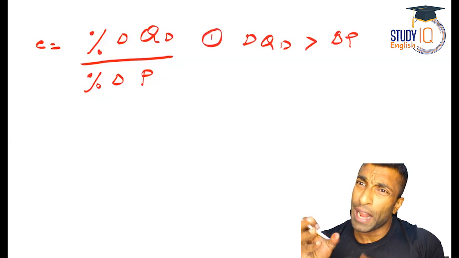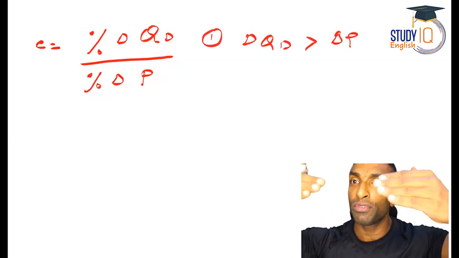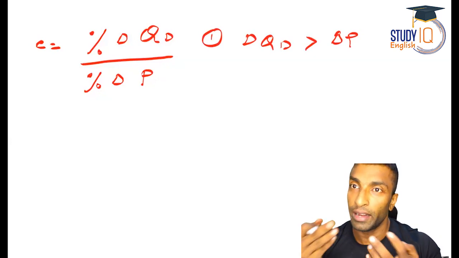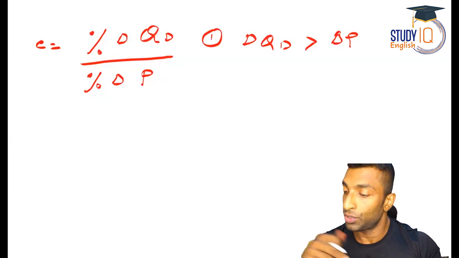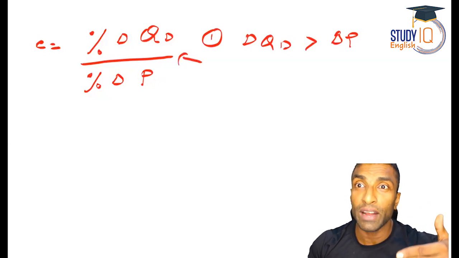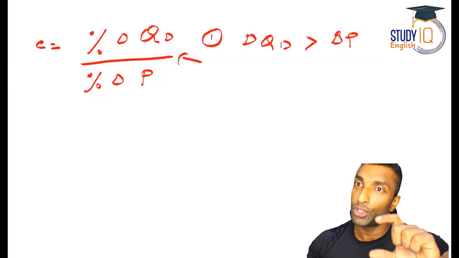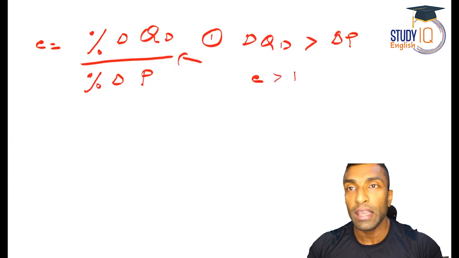Let's say price has reduced by 10%, but there is an increase of, let's say, 25% in the quantity demanded. So here you can see this value E will be more than 1, because the numerator is higher, the denominator is lower. So the first case is where E is greater than 1.